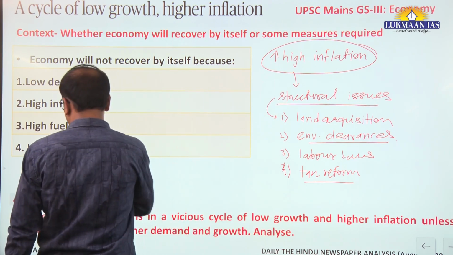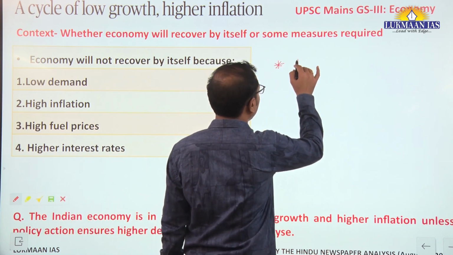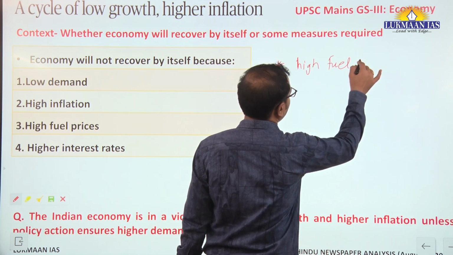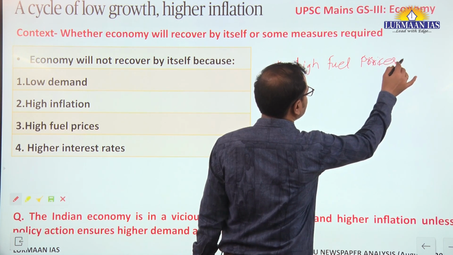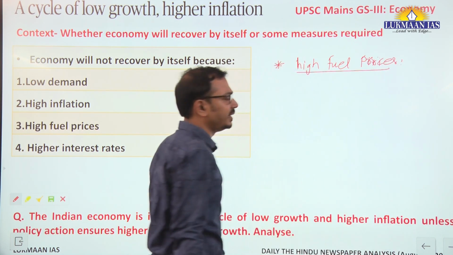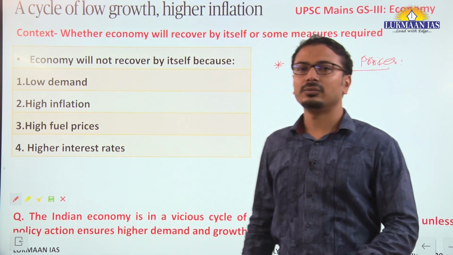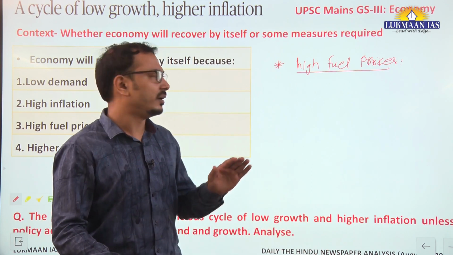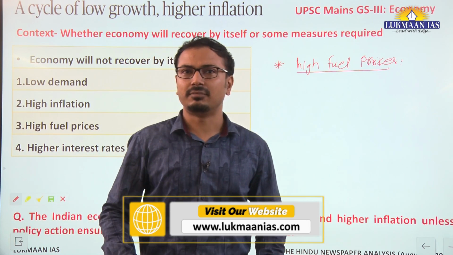Along with this, at present the high inflation, one of the reasons is the high fuel prices. So high fuel prices, but we can understand that the prices of petrol and diesel have been decontrolled by the government, and they are now flexible according to the demand and supply dynamics of the market.